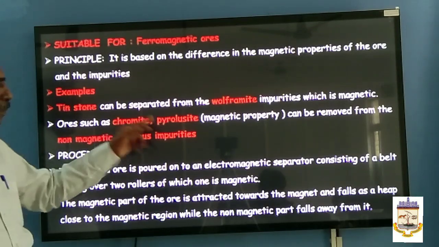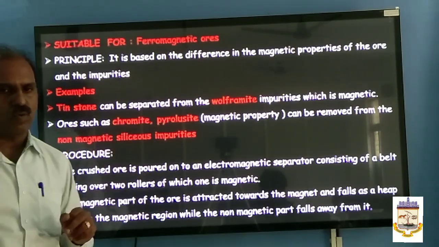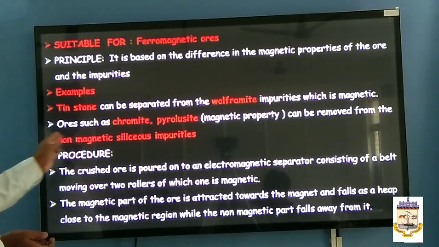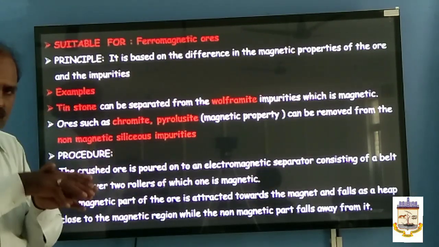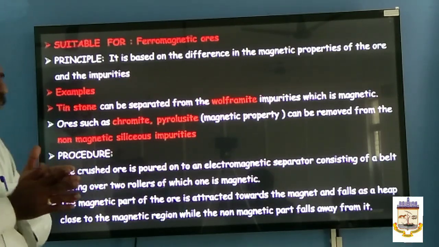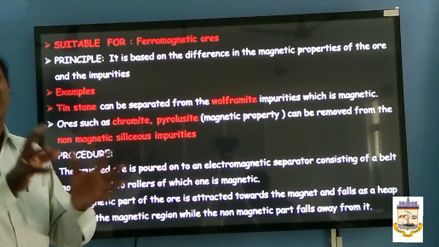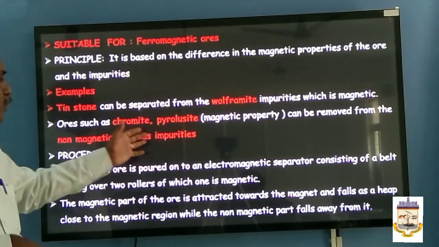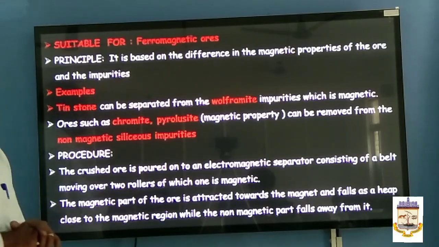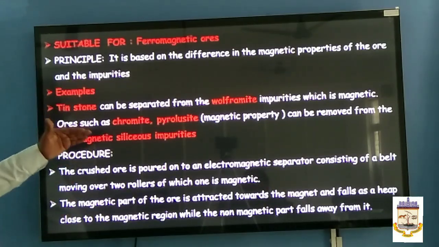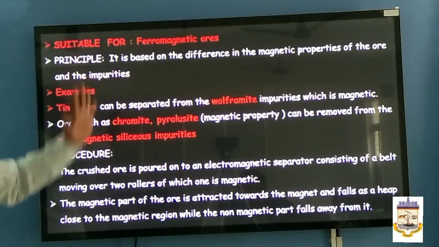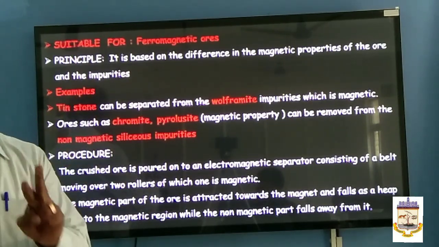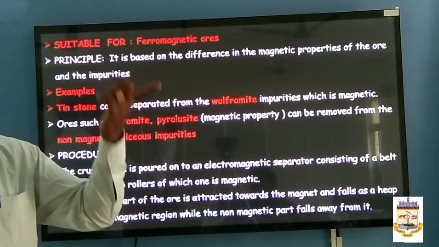Similarly, chromite and pyrolusite. These two are magnetic in nature, whereas the siliceous impurities are non-magnetic. When you pour this powdered ore on the conveyor belt, what will happen? The chromite and pyrolusite are attracted by the magnetic wheel, they will fall closest to the wheel, whereas the siliceous materials fall away from the wheel. This method is called magnetic separation, or we can call it electromagnetic separation. So just remember, this is based on the principle that ore and impurity differ in magnetic properties.